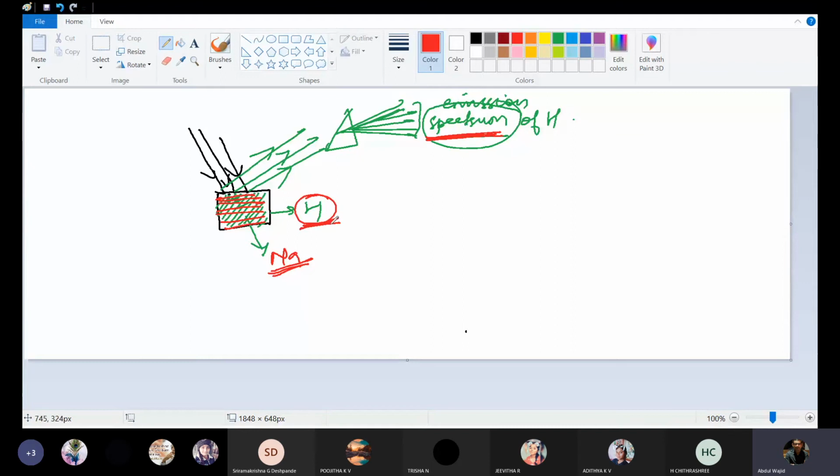If hydrogen is emitting light of some specific wavelength, sodium will emit light of some other wavelength. Sodium has a golden yellow color, and hydrogen will have some specific color. Instead of talking about color, it is better to talk about wavelength, because two colors can resemble each other but wavelengths can't. If there is a minor difference in wavelength, they will look alike, but they won't be the same. Two different elements can never emit light of the same wavelength.